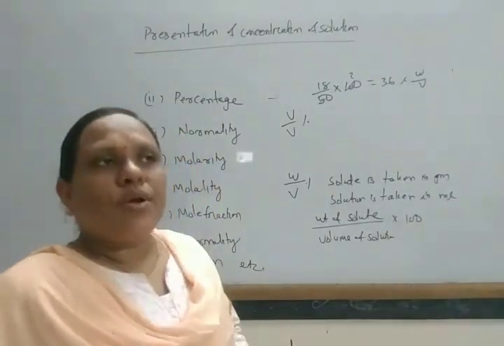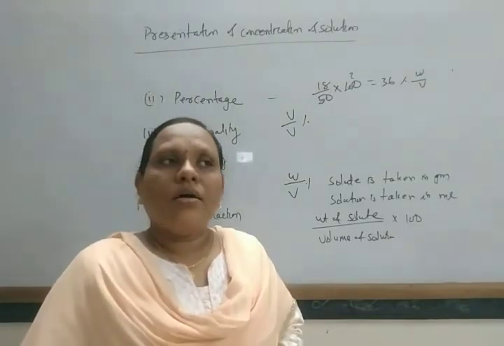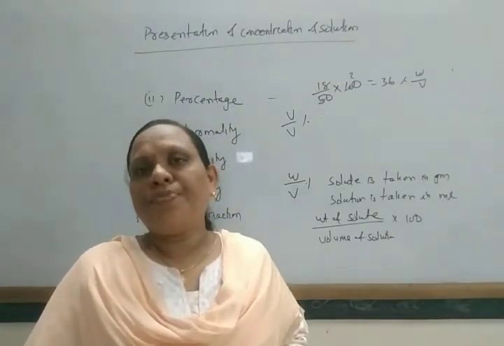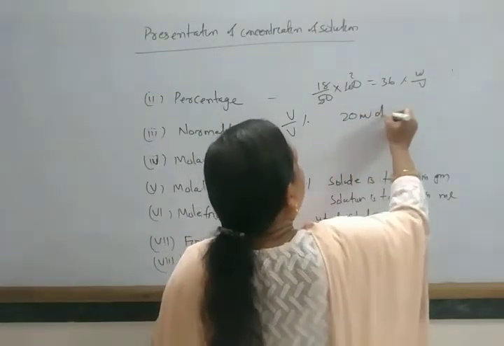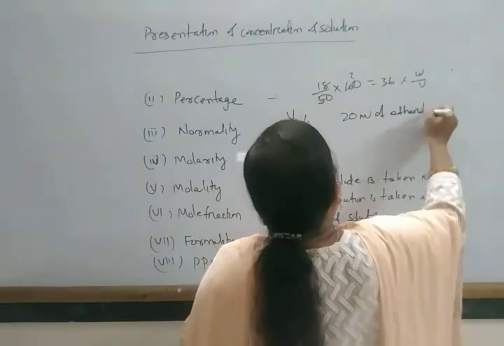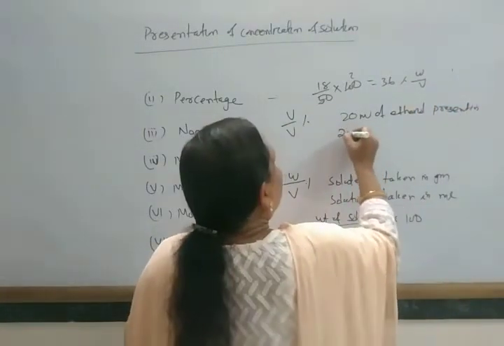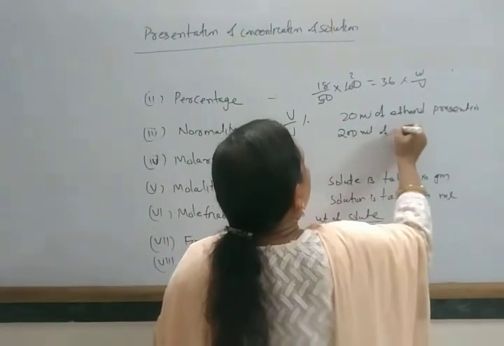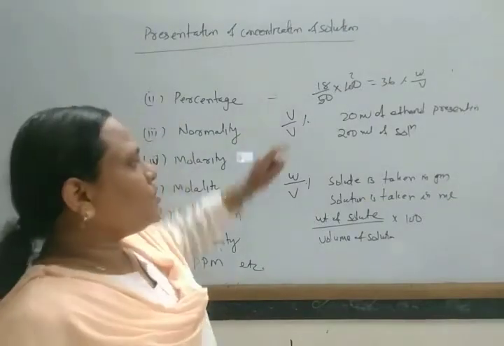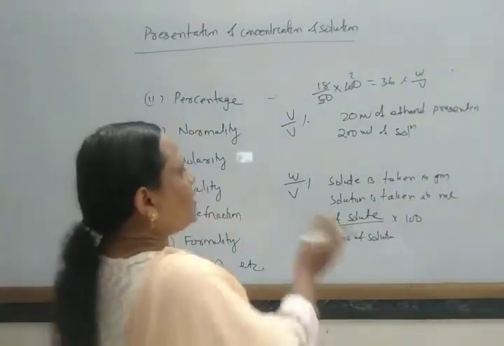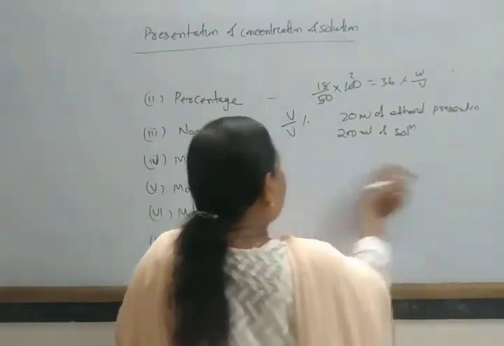Suppose 20 ml of ethanol present in 200 ml of solution. Then what is the percentage? So both are taken in volume. Then how to determine the volume percentage? The volume percentage is determined like this.